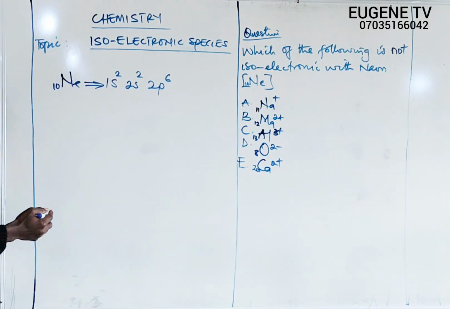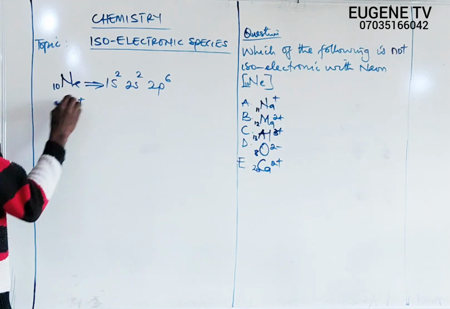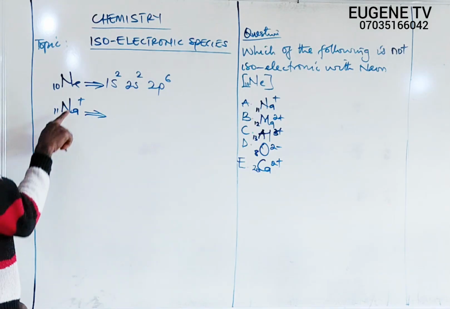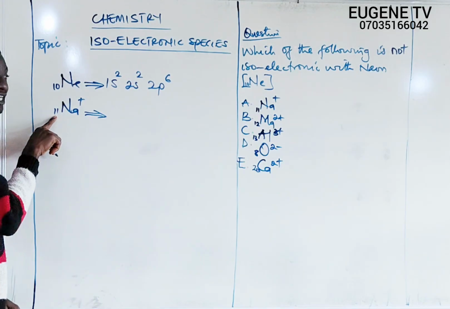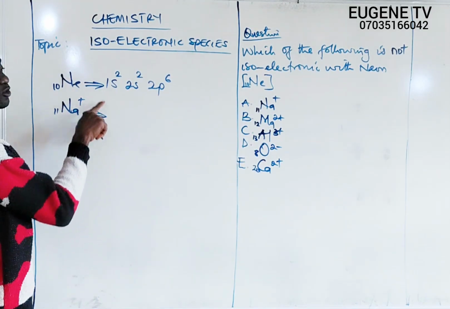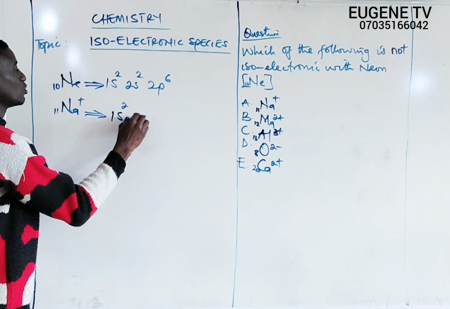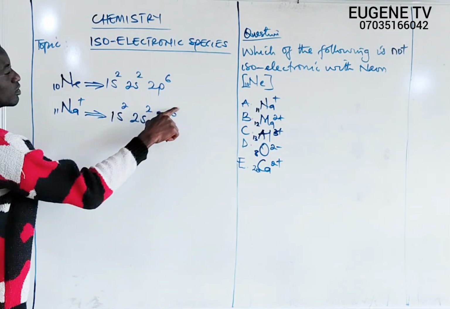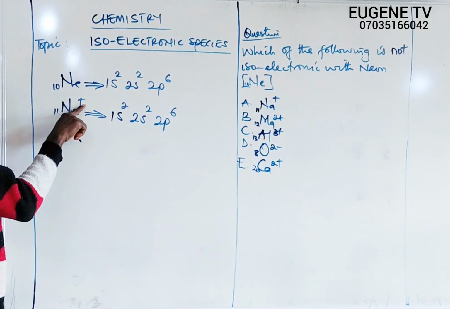Let us take it from the first one. We'll take option A, which is sodium ion, with atomic number 11. Sodium having a positive charge simply implies that the sodium atom has lost one electron. So instead of having 11 electrons, it will now remain with 10 electrons. Let us write the configuration and see whether it will be the same as that of neon. We have 1s2, 2s2, and 2p6. You can see 2 plus 2, 4, 4 plus 6, 10. Originally there were 11 electrons, but one electron has been lost to form sodium ion.